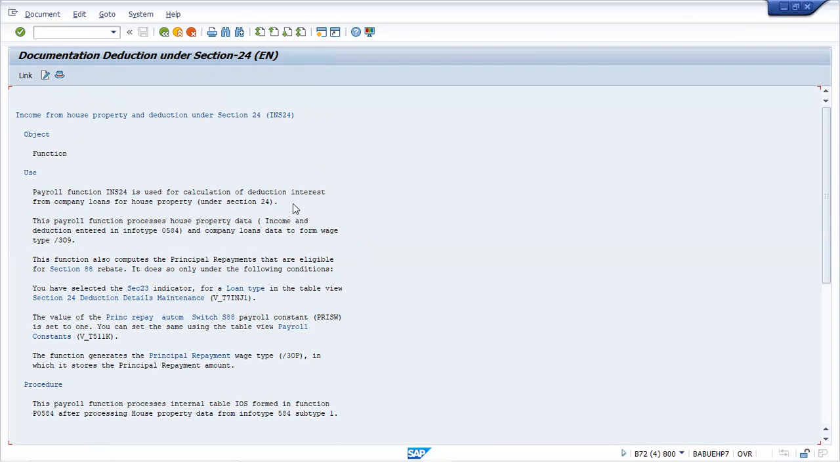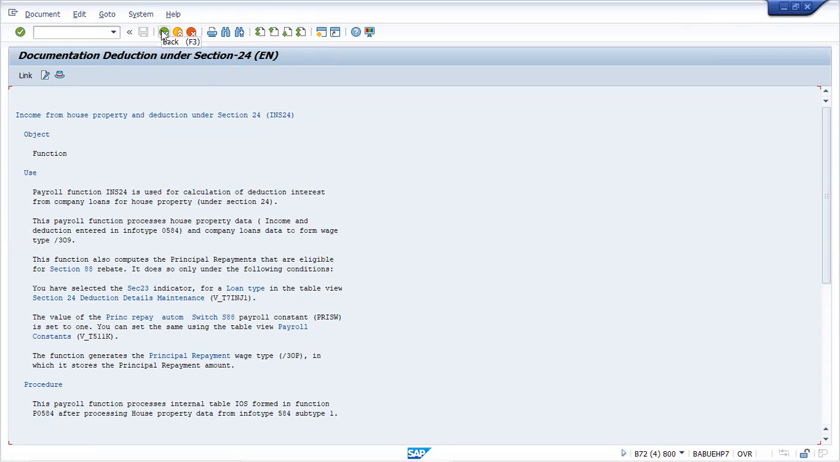So inside the payroll function, it mentions there is something called section 24. If you have taken any house property data, income deduction, and maintained in 584, and company loans data, it will be maintained. Also there is a table they have clearly mentioned here where exactly it is configured. Now you can go to SM30 and open this table